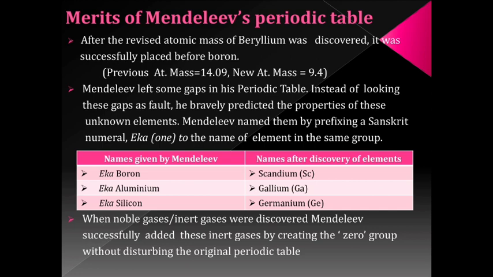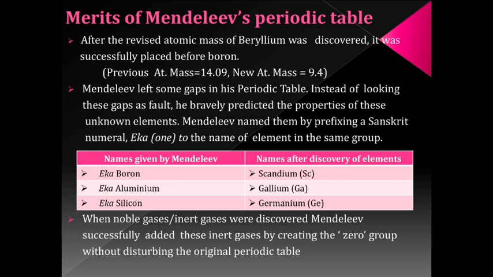Mendeleev also left some gaps or some vacant places in his periodic table, and instead of looking at these gaps as a fault, he bravely predicted the properties of these unknown elements. He also named these elements by putting a prefix Eka. For example, Eka boron, Eka aluminium, and Eka silicon. After discovery of these elements, these were renamed as scandium, gallium, and germanium respectively.